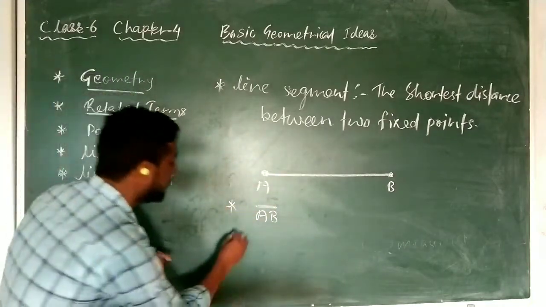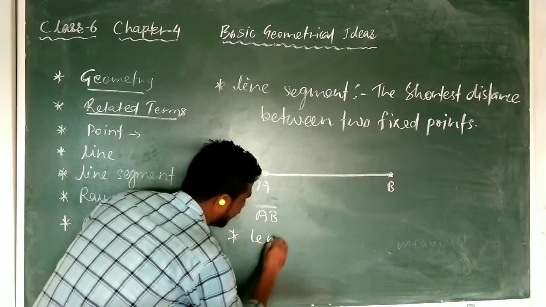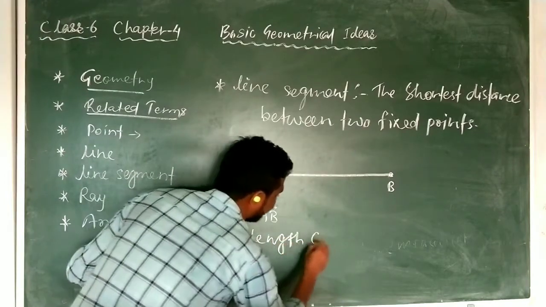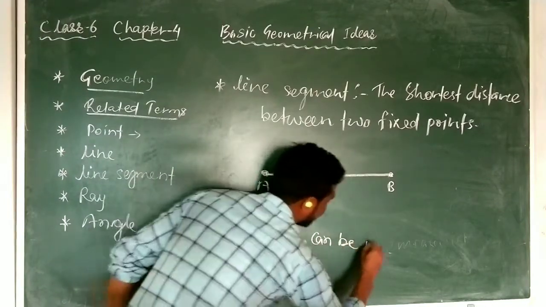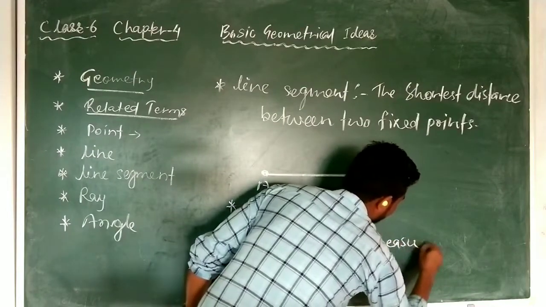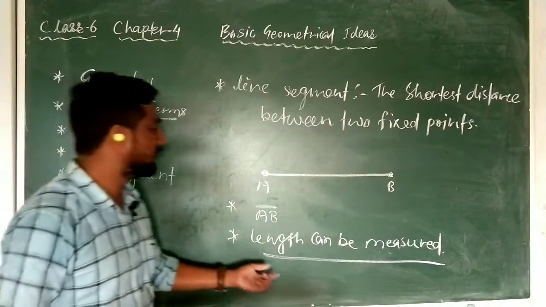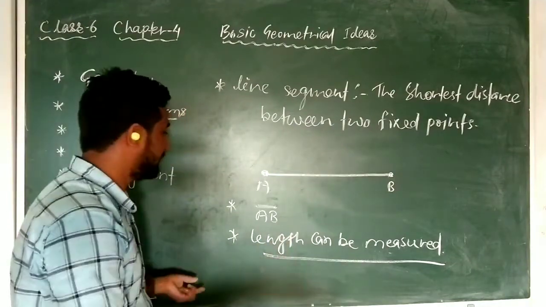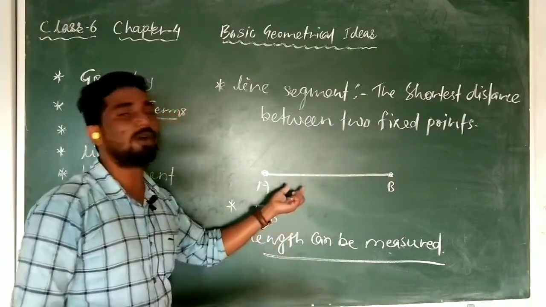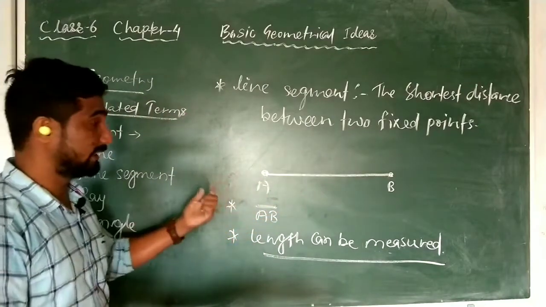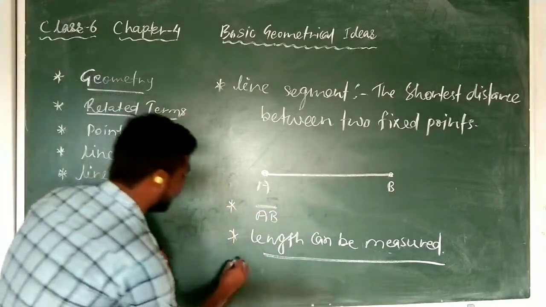Definition you have seen. Length can be measured. This is also one important thing: the length of a line segment can be measured. This is the representation, and this is how you see it. So this is about the line segment, and it has two end points.